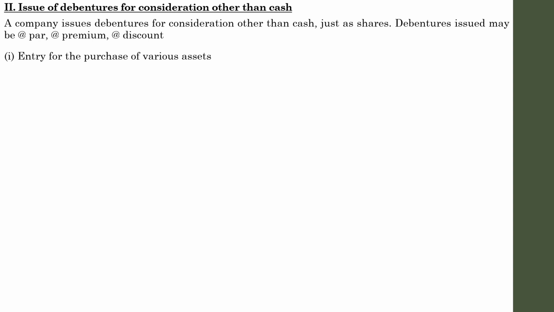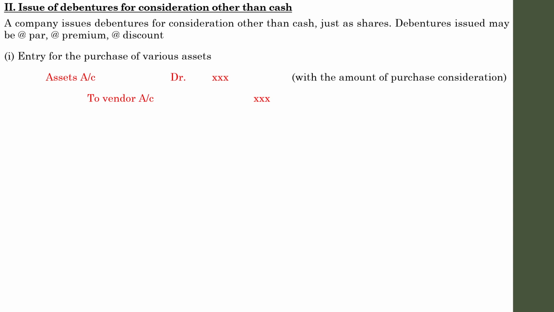So what is the entry for the purchase of various assets? We all know it's a common entry. Whenever we purchase an asset, the entry will be assets account debited to cash. That's a common entry. But here we are offering debentures instead of cash. So what will be the entry? The entry will be assets account debit. Here you will show the amount of the purchase consideration. What was the agreed amount for the value of the asset? Assets account debit to vendor account. First of all, you have to pass the entry for that. Whenever a purchase happens, you need to enter the journal entry like this.